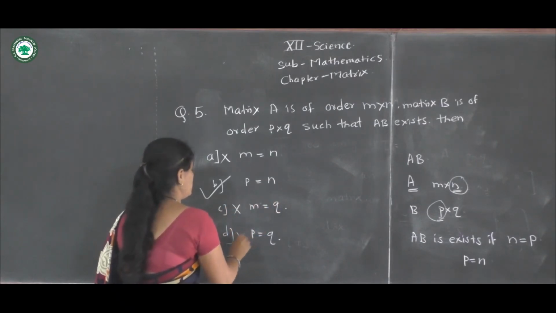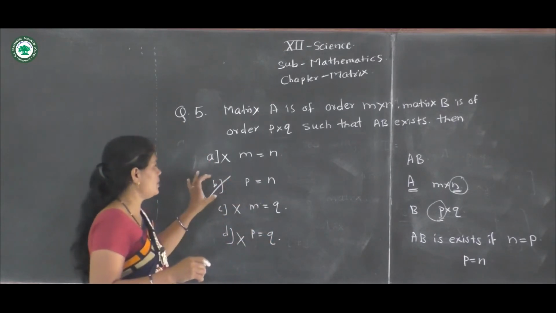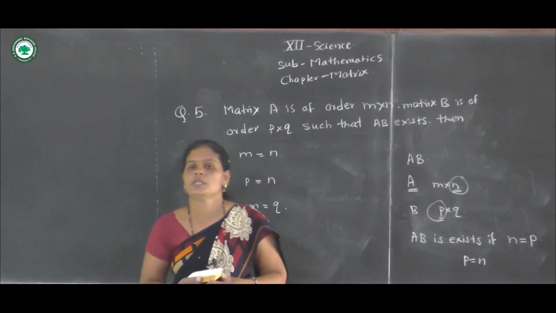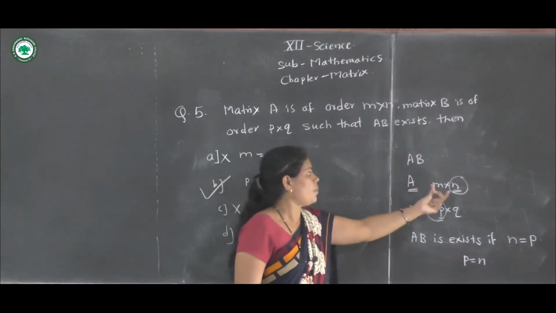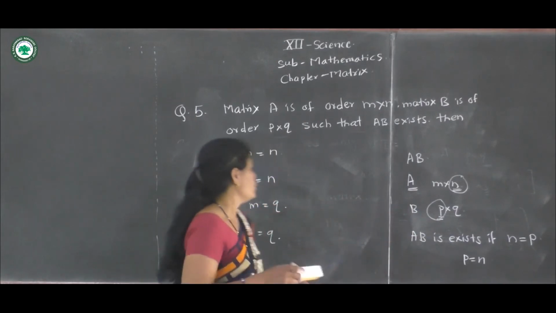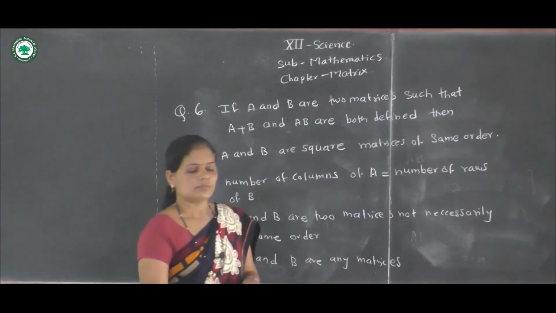D, P is equal to Q, is wrong. Matrix multiplication is possible only if the number of columns in matrix A and the number of rows in matrix B are equal. Therefore, option number second, B, P is equal to N, is correct.